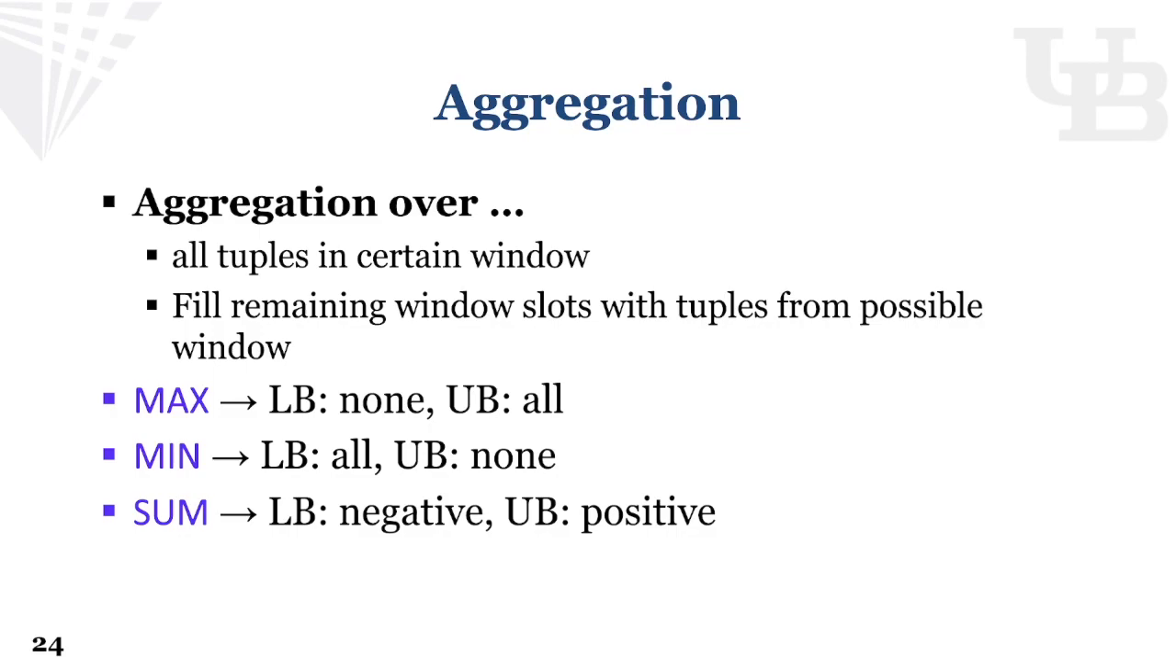Specifically, the lower bound for max does not want any possible tuples, and the upper bound for max wants all possible tuples. Oppositely, min wants all tuples for lower bound, but no possible tuples for upper bound, and for sum, the lower bound only needs possible tuples with negative aggregation value, while the upper bound only needs possible tuples with positive value.